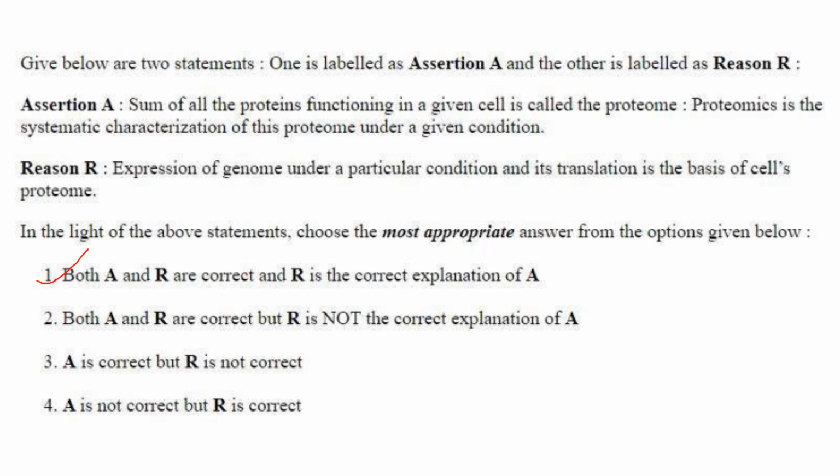Then next one, assertion. Sum of all proteins functioning in the cell is called the proteome. Yes. Proteomics is the systematic characterization of the proteome under a given condition. That's also correct. Reason: Expression of genome under a particular condition and its translation is the basis of cell's proteome. That is also correct. And it is the reason for A. So both A and R are correct, and R is the correct explanation of A. Answer is option 1.